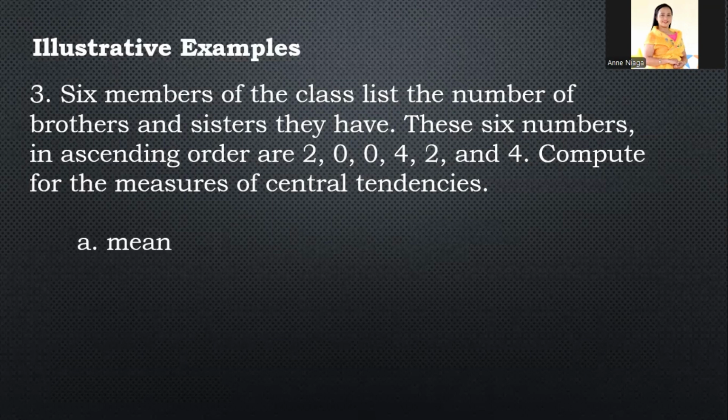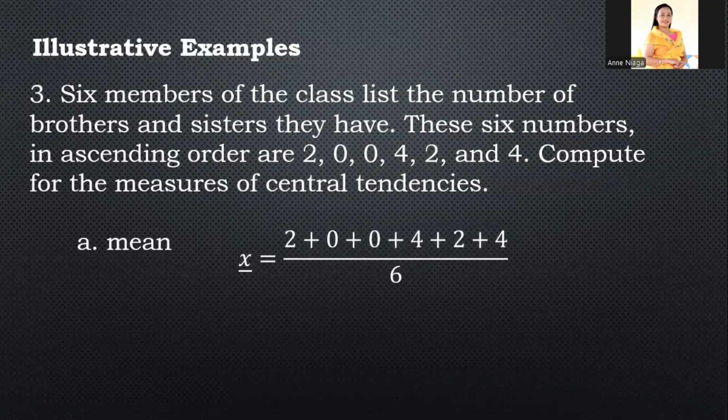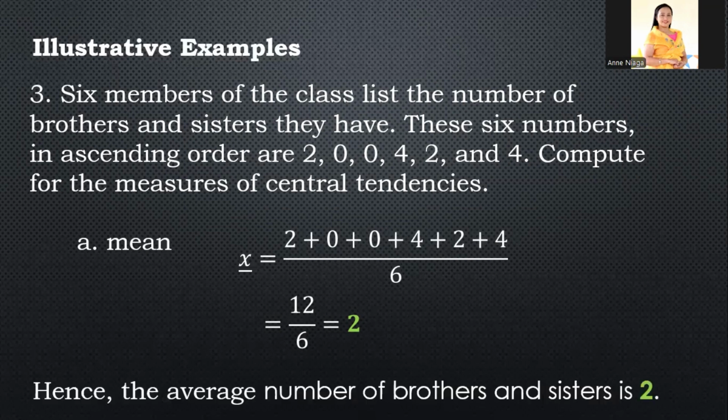Okay, so mean. We're going to add all those numbers, 2 plus 0 plus 0 plus 4 plus 2 plus 4, divided by 6, since there are 6 of them. Add 2 plus 4, the two 0s don't change anything. 2 plus 4 is 6, plus 2 is 8, plus 4 is 12. So 12 divided by 6 is equal to 2. Hence the average number of brothers and sisters is 2.